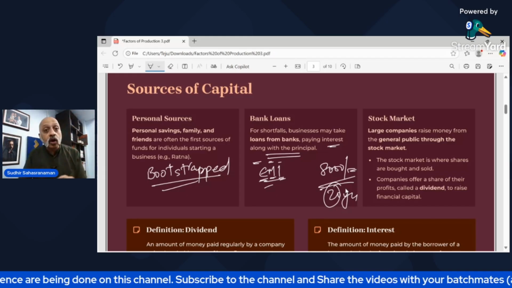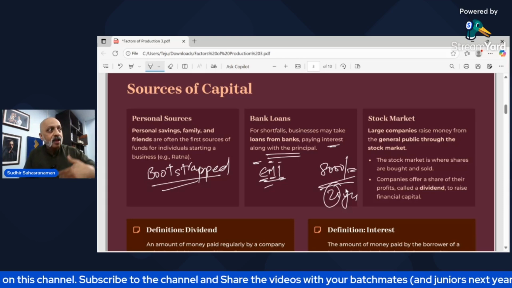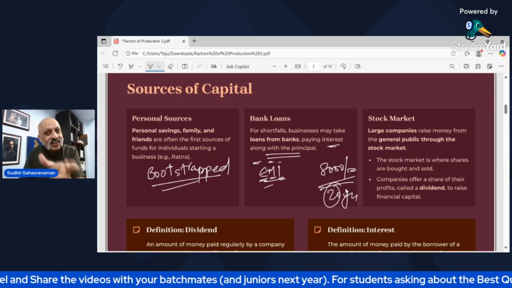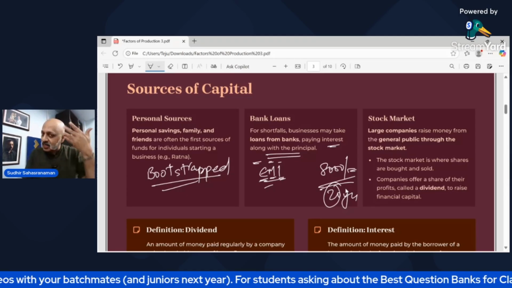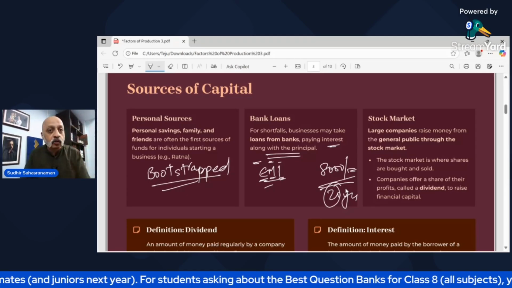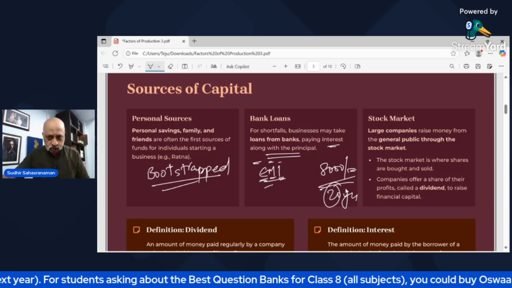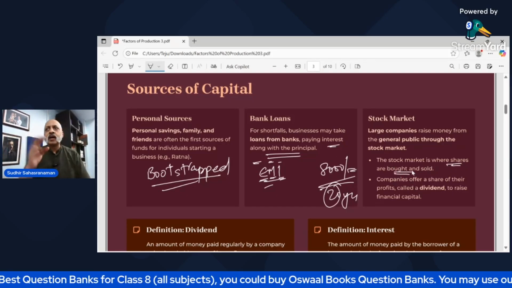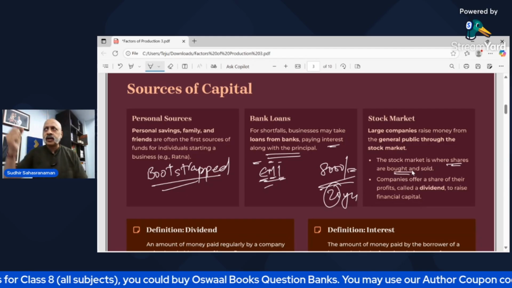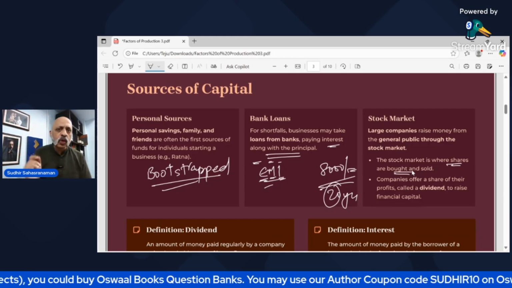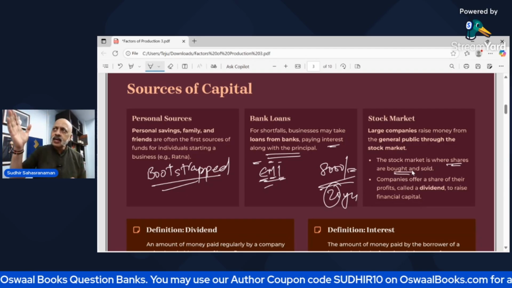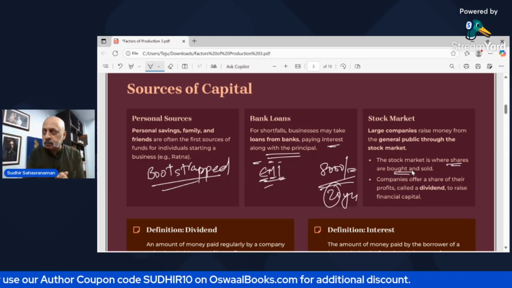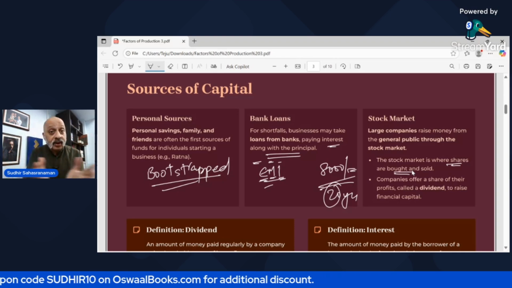So that is what is called raising money through the stock market, when you list your company on the stock market. These are technical jargon, but you just need to listen to it so that it becomes part of your mental process. So the stock market is where shares are bought and sold. For example, if I buy shares on the stock market, there is one particular company which is doing pretty well. And I say that, okay, it seems to be giving good profit. Let's say a water processing company, or let's say a railway related company.